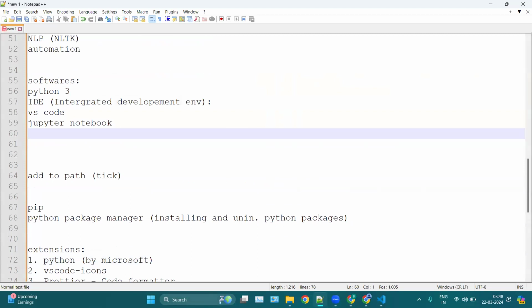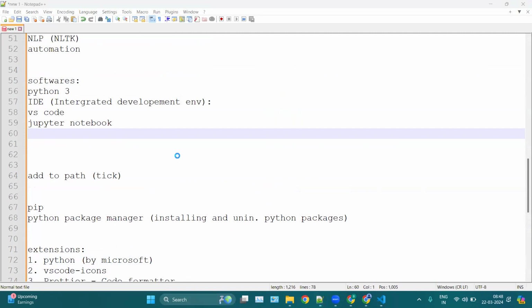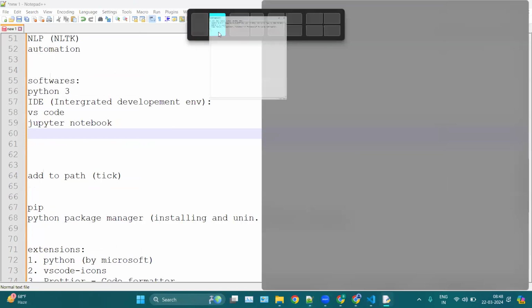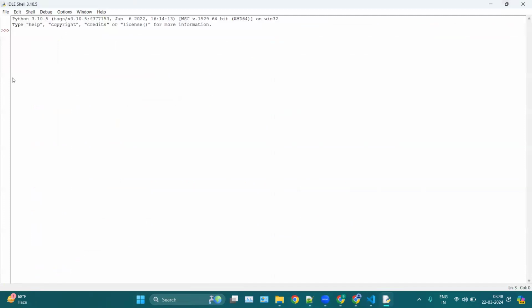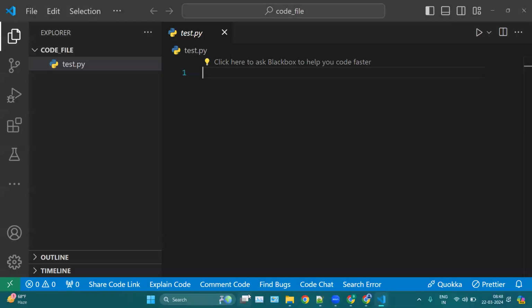Let me open the Python IDLE. If you search for Python, then we have this Python IDLE. If you open this one, you can see it is very boring to code here. Basically, we can also write our code here. We can code anything, but the interface of this Python shell is very boring. So that is why we use Python IDEs, which are VS Code, Jupyter, Spyder, or any other IDEs. Because these IDEs are very interactive, they will provide you some suggestions. They are very interactive to use, effective, and very colorful. So that is why we use IDEs.